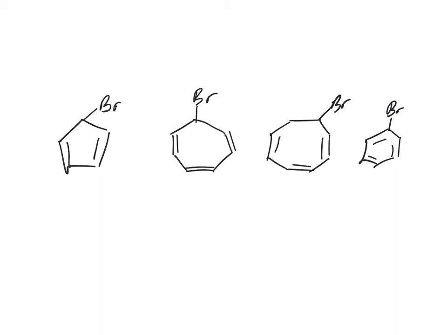So for this one, it's asking us which bromide below is most likely to lose Br minus and form an aromatic carbocation with a positive charge stabilized by resonance. So what you need to do actually is not look at these. You actually need to show this happening for every single one. The carbon-bromine bond breaks. So I'll do that first.